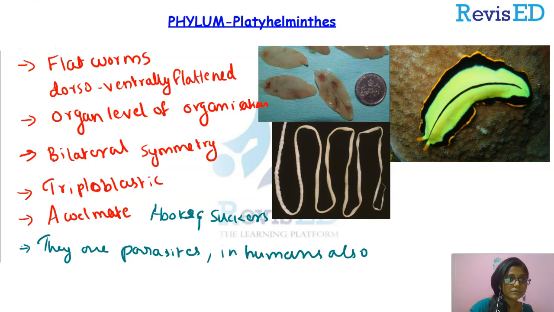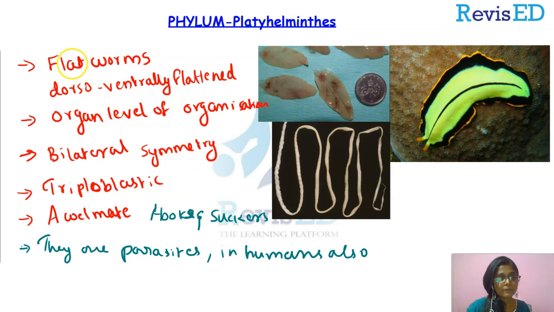Now, some of the parasitic organisms directly absorb nutrients from the host body. They do not need any special structure because they can directly absorb nutrients through their body surface from the host body. So, parasitic forms have an adaptation like that.